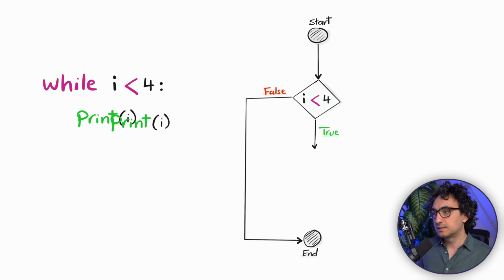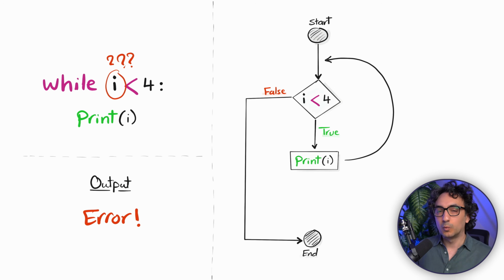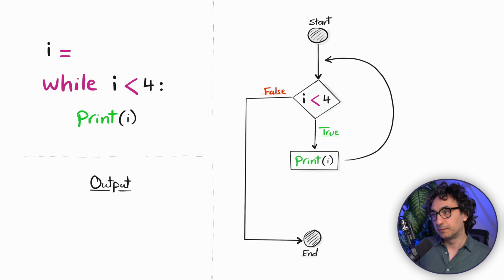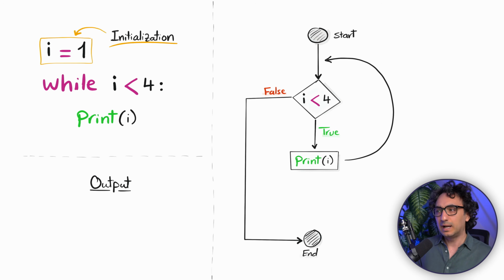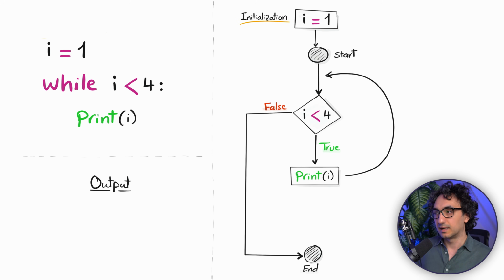Now, if you do it like this, after the action is done, it's going to go back to the top of the loop. So it is like 2 lines, similar to the for loop. If you go and execute it, you will get an error because Python doesn't know what i is. So we always have to assign it a value before the loop. And of course, we call this the initialization of the while loop. Once you do that, it's going to be placed before the loop starts because we are outside of the loop. So now let's see how Python is going to execute it. First, it's going to execute i is equal to 1.